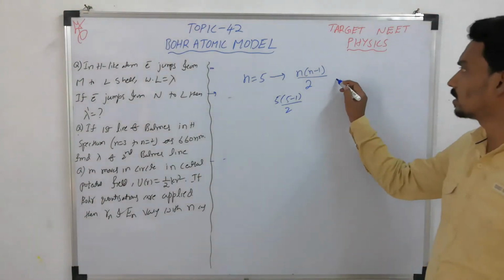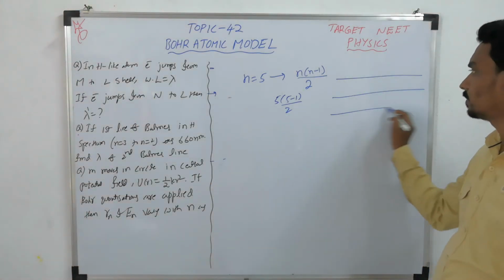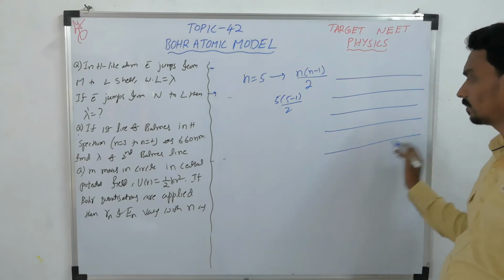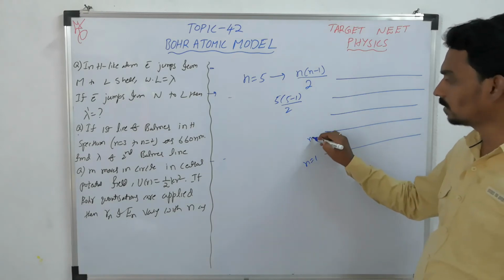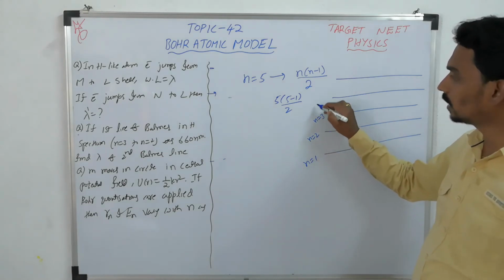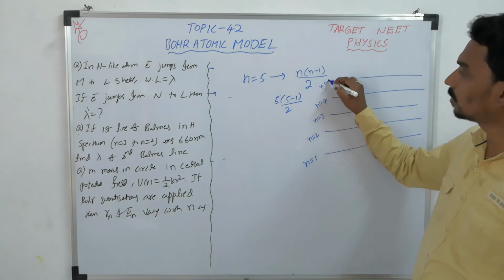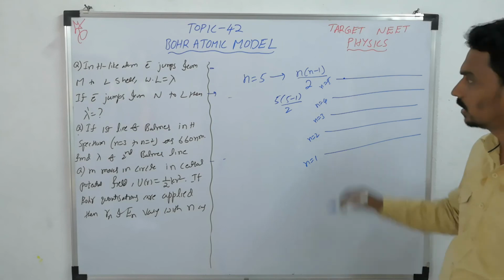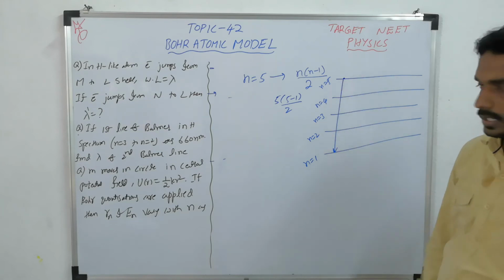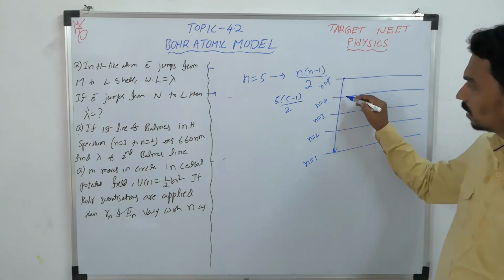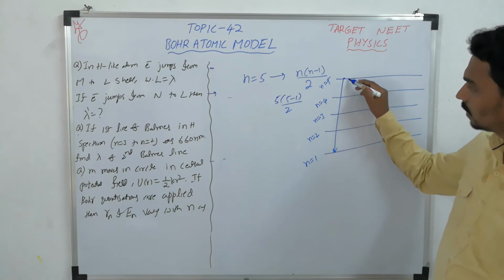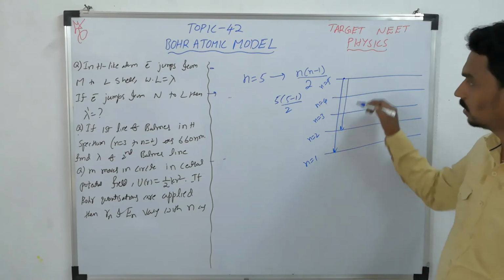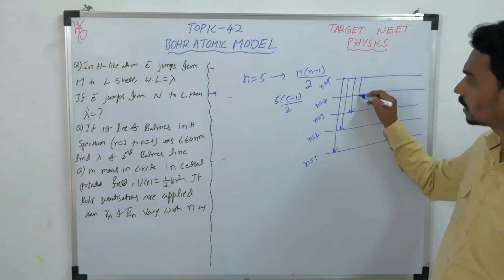Take this case, 1, 2, 3, 4, 5. Now it is in the fifth state. It can come to first directly, or it can come to second, or it can come to third, or it can come to fourth.